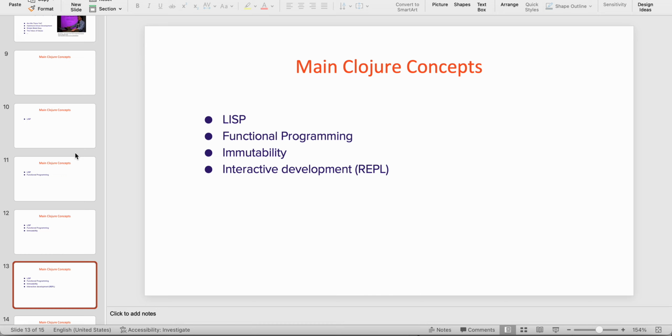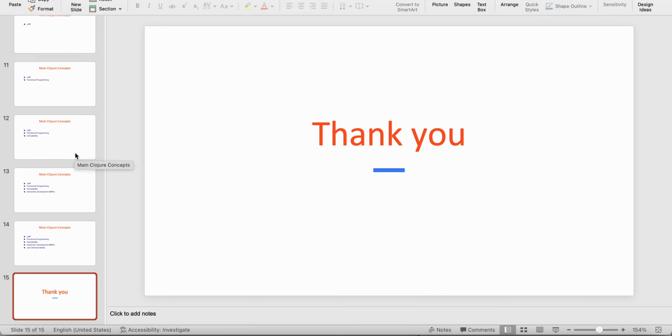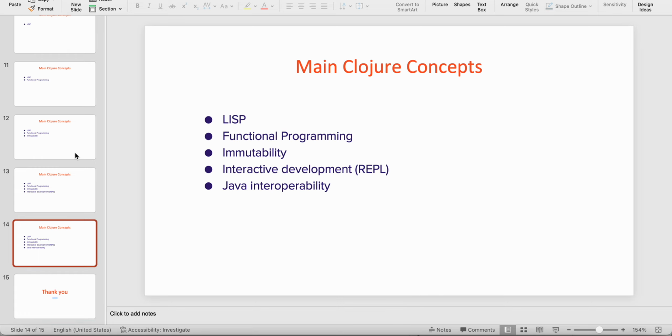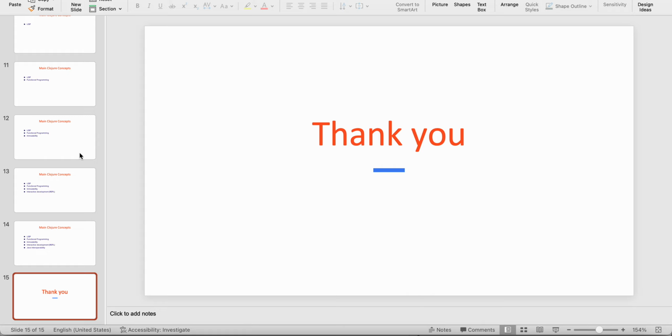It is an interactive development environment provided by Clojure, so that we can easily code in Clojure. Next is Java interoperability. Since it runs on the JVM, it provides us Java interoperability features. So that's all about the Clojure introduction.